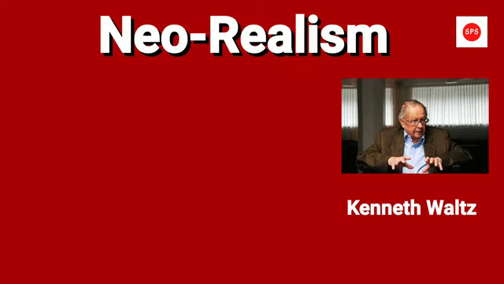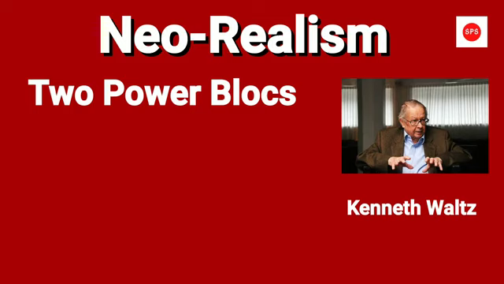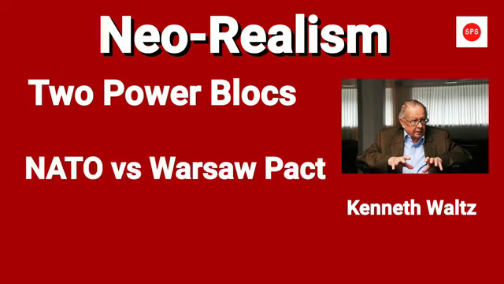For example, during the Cold War, the world was divided into two blocs in the name of NATO and the Warsaw Pact. In this period, we have seen power distributed between these two blocs and the international system was bipolar in nature. He has also argued that every unit of the system fears the power capability of others, and this fear drives that unit to strengthen its own defensive power.